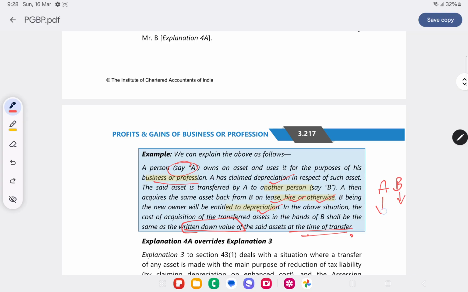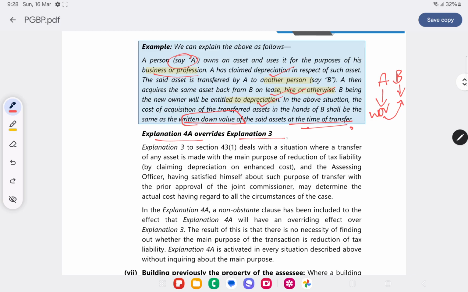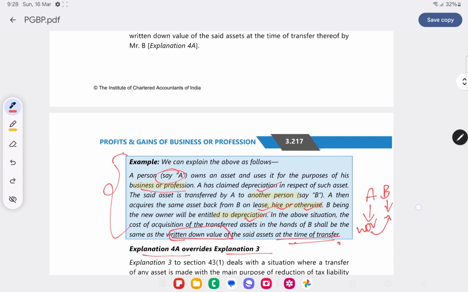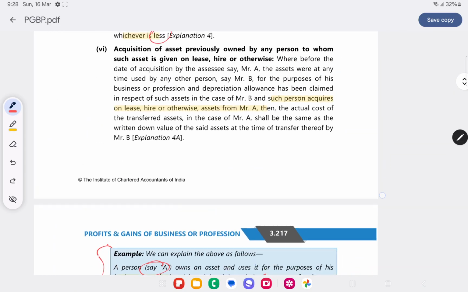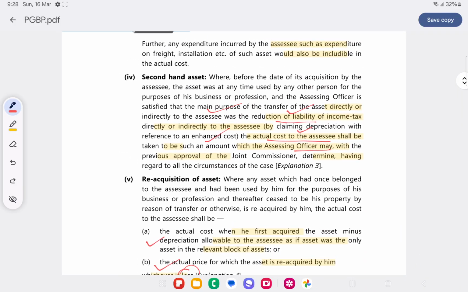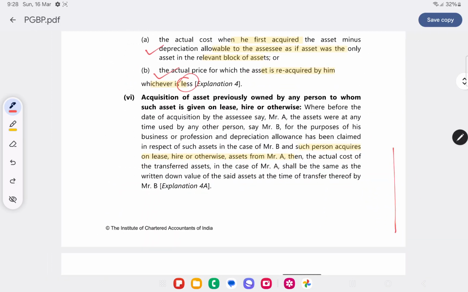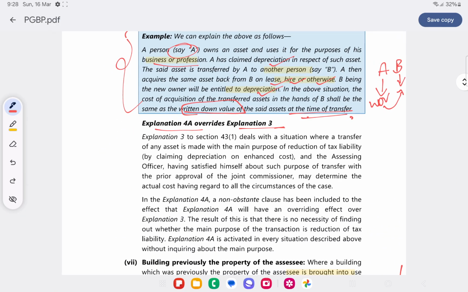The WDV of A, he has claimed depreciation already, right? So this will be the cost of asset at the time of transfer. Explanation 4A overrides Explanation 3. Explanation 4A says that in this case it is definitely to reduce tax liability, but Explanation 3 says only if the Assessing Officer is satisfied, then only what AO has determined will be the cost of asset.